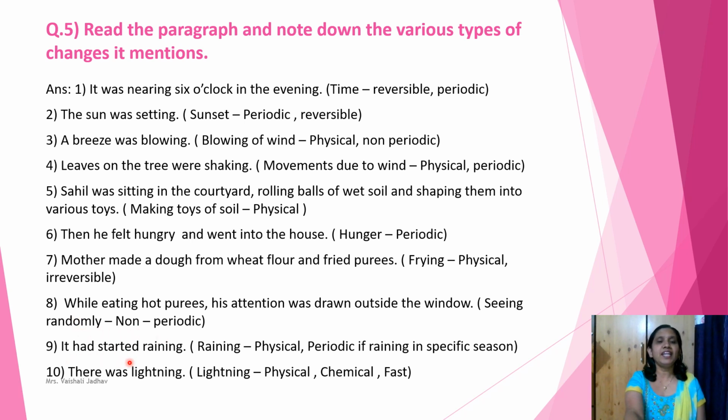Ninth statement, it had started raining. Raining is a physical as well as periodic change if raining in a specific season. 10th statement, there was lightning. Lightning is also a physical, chemical as well as fast change.